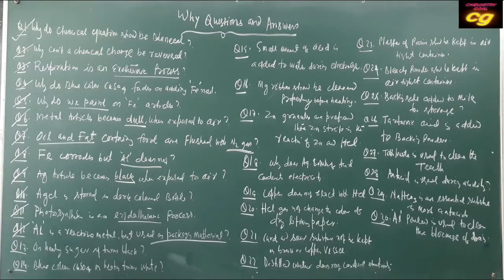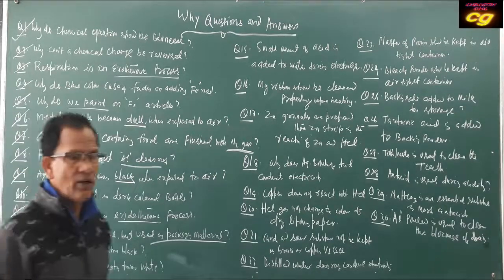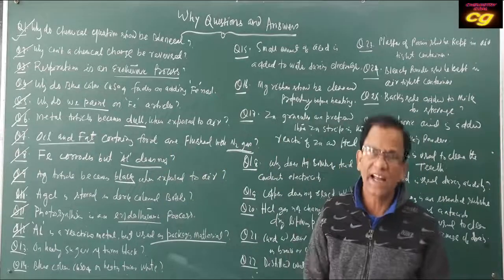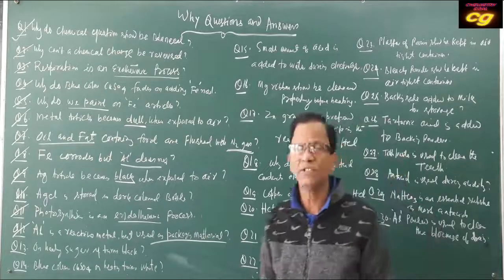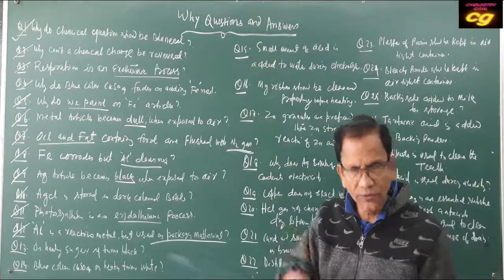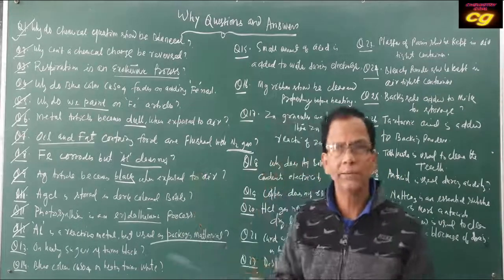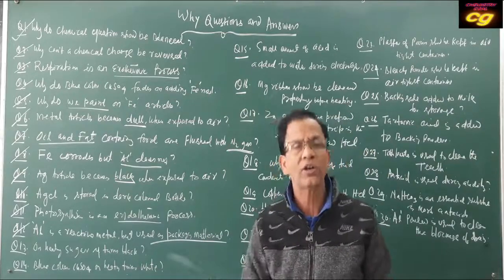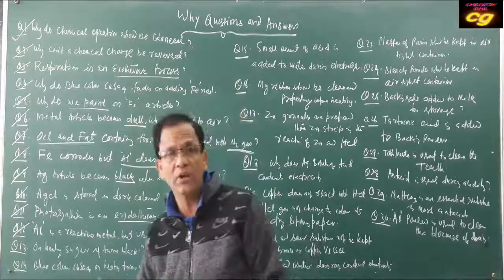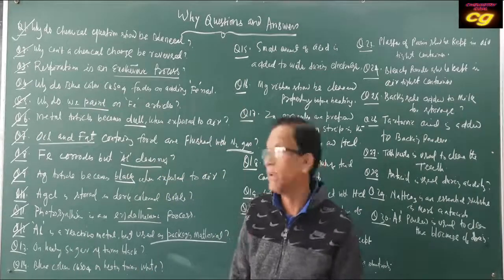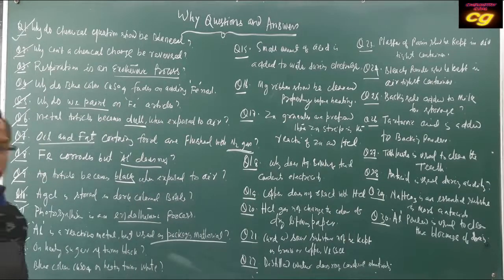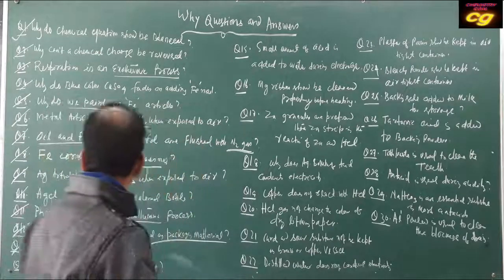Question 13. On heating, sugar turns black, because when sugar is heated, it loses water molecules. Due to loss of water molecules, only carbon particles are formed. That's why it changes to black due to charring of sugar. When sugar is exposed to concentrated sulfuric acid, directly heated, or added to hot oil, it will be charred due to formation of black carbon, due to the dehydration of sugar. When sugar is heated, it loses water molecules.